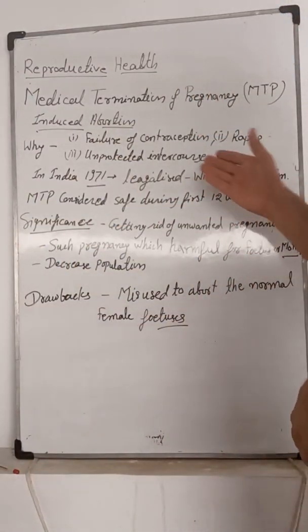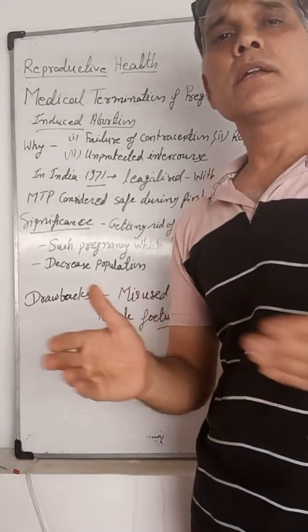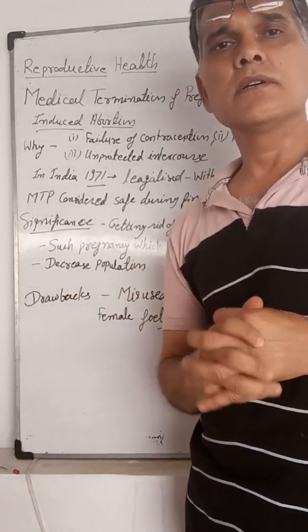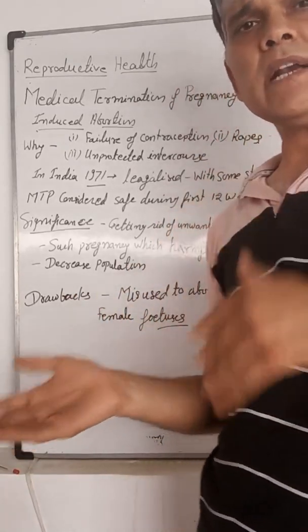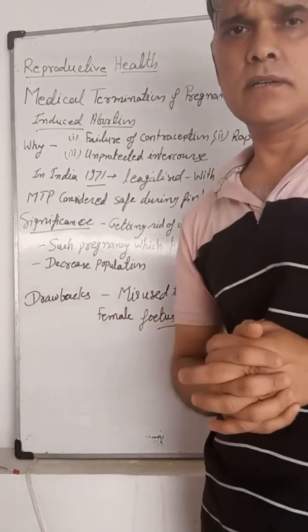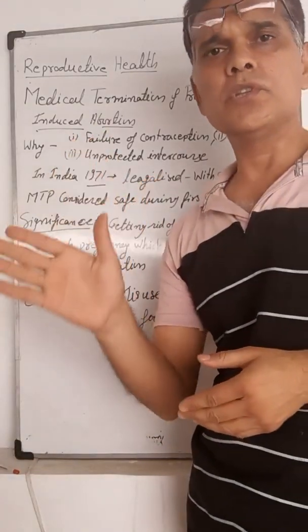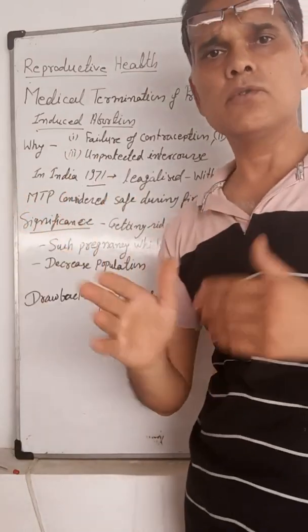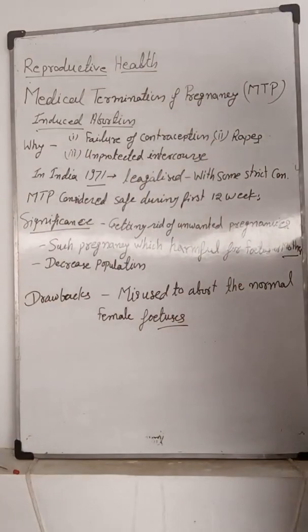And third is unprotected intercourse. Sometimes intercourse or mating takes place between male and female without protection. So through these, we have to remove the pregnancy with the help of MTP, or medical termination of pregnancy.